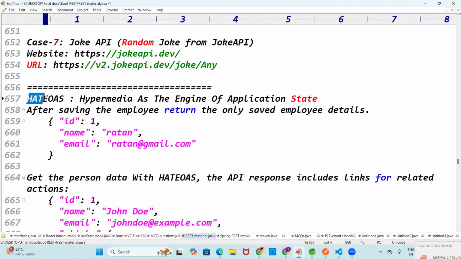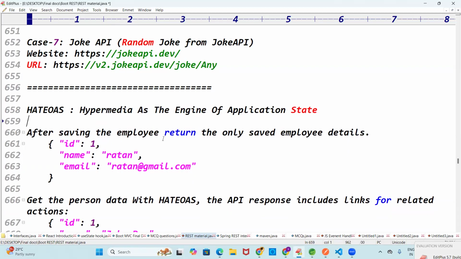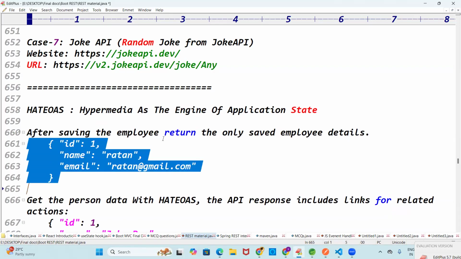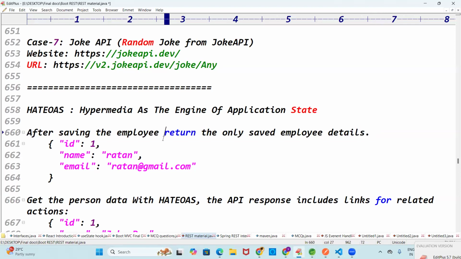Hypermedia as the engine of application state. Good. In real time, this is a bit important for us. See guys, after saving the project, we save the code. After saving, you got the response. After saving the employee, you return only the saved employee, right? Return the saved employee means what data you are getting?